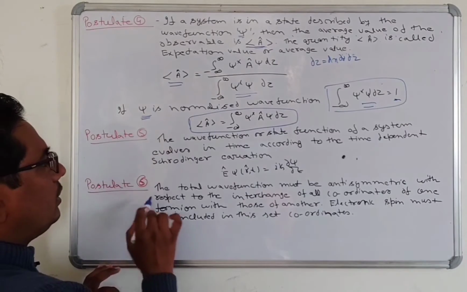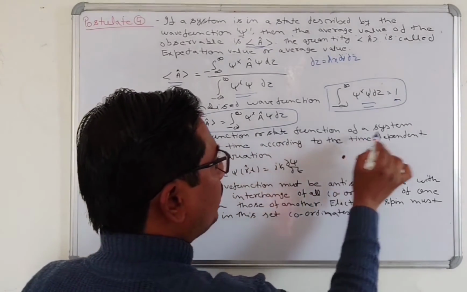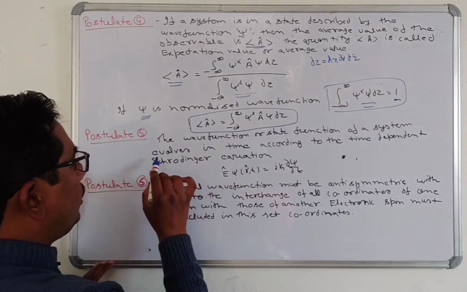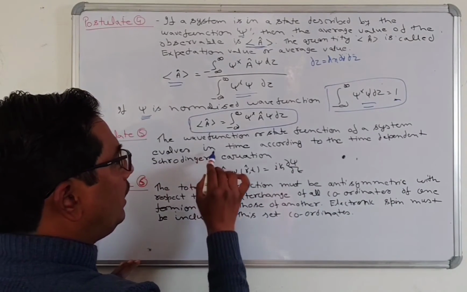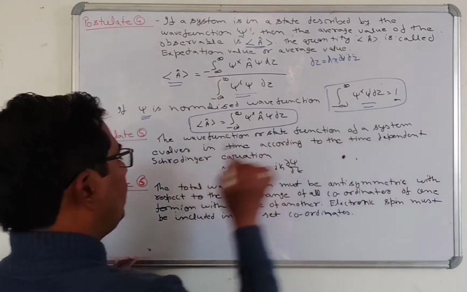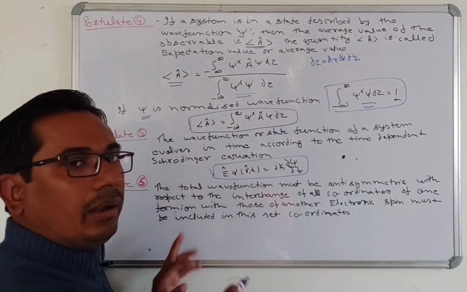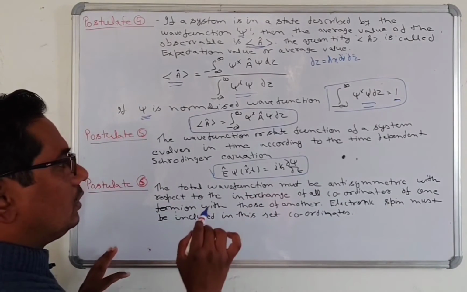Postulate 5. The wave function or state function of a system evolves in time according to the time-dependent Schrodinger equation, like that. All of you know this very well, this time-dependent equation.